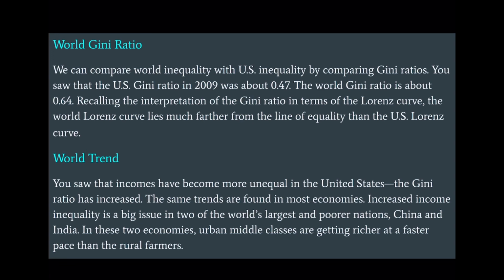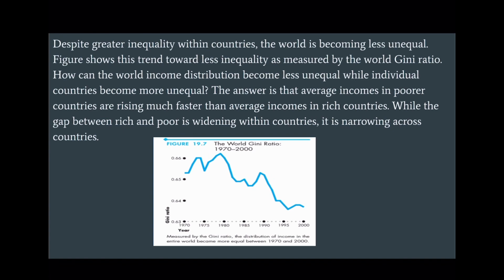World trend. You saw that incomes have become more unequal in the United States. The Gini ratio has increased. The same trends are found in most economies. Increased income inequality is a big issue in two of the world's largest and poorer nations, China and India. In these two economies, the urban middle class are getting richer at a faster pace than the rural farmers.